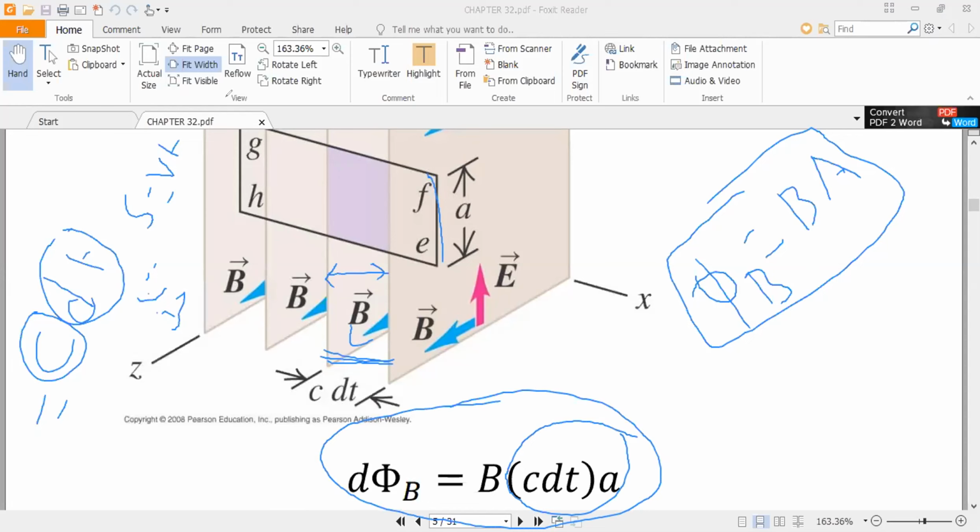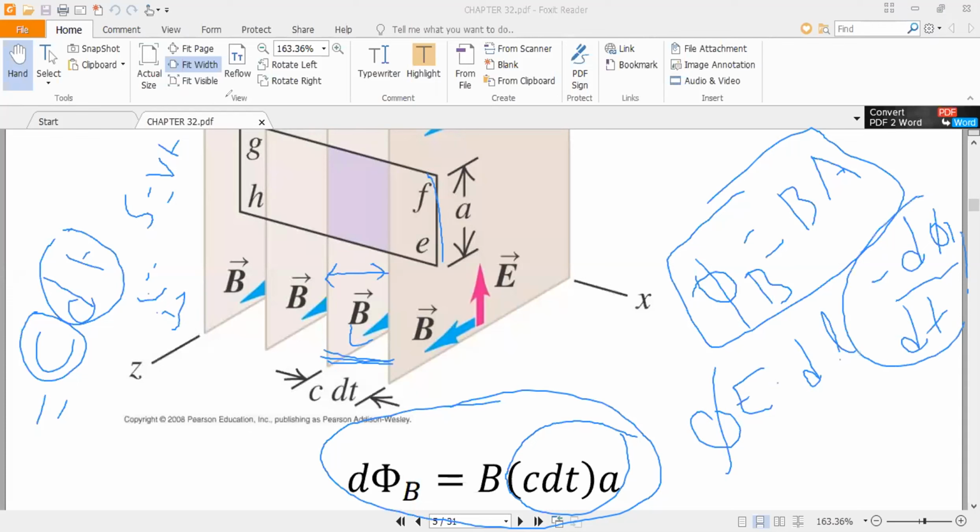Okay, so we calculated the flux because we have two sides. One side is this, E dot dl, the left side, and the other side is minus d phi by dt. So we will calculate first this and then we will calculate this.